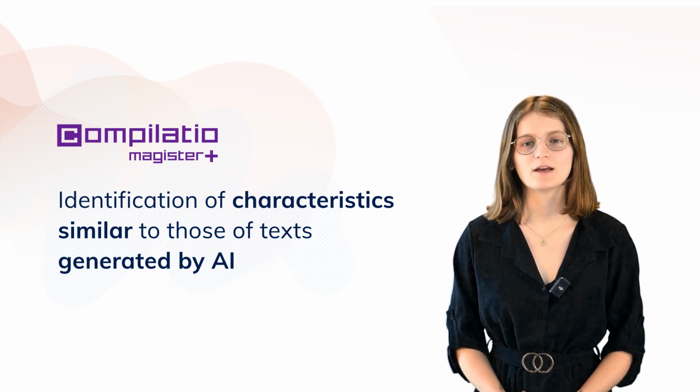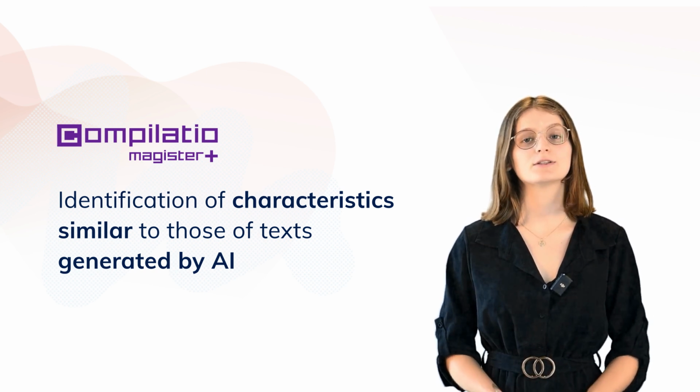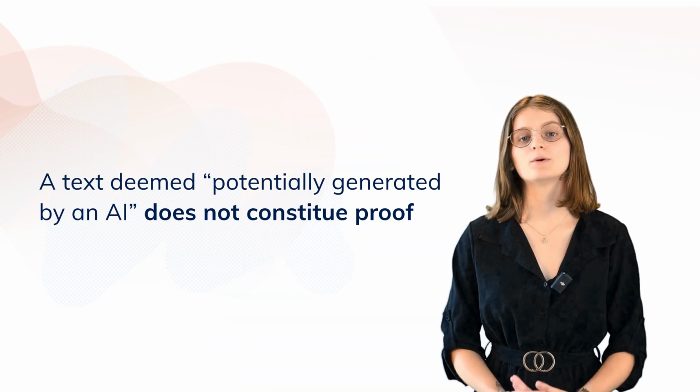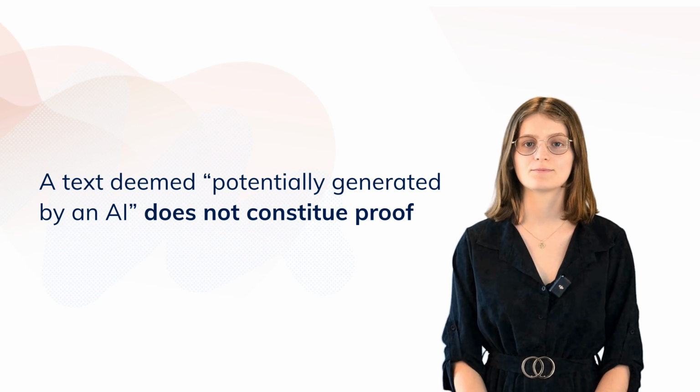AI detection. Compilatio Magister Plus can identify whether a text has characteristics similar to those of texts generated by artificial intelligence. When a text is deemed potentially written by an AI, this means that it has characteristics similar to texts generated by artificial intelligence. However, this does not constitute proof.